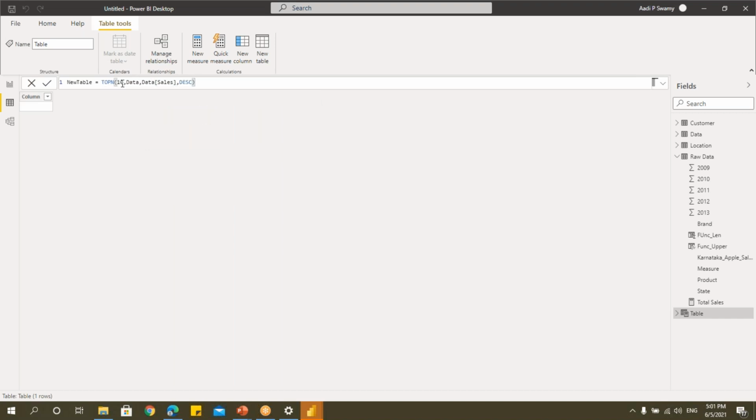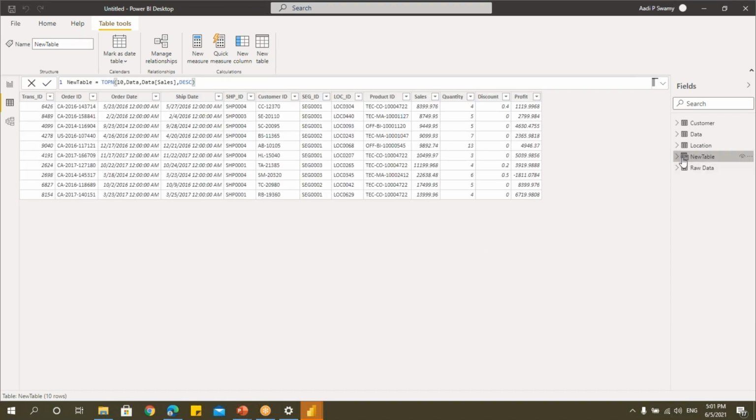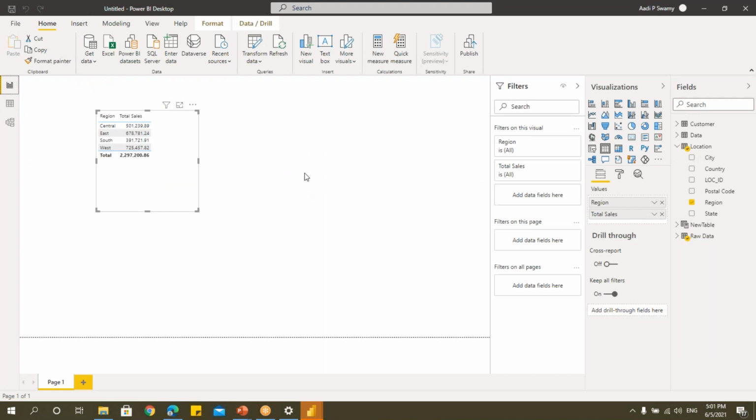It is exactly like what we do with functions in Excel. I just take this. A new table is created. You can see that there is a new table with top 10, that is 10 records. So we can use this as another table for creating the reports here.